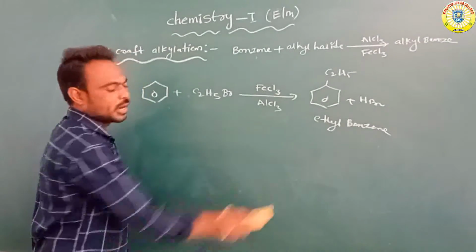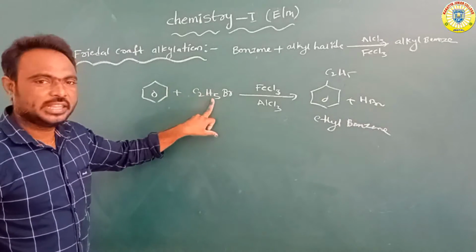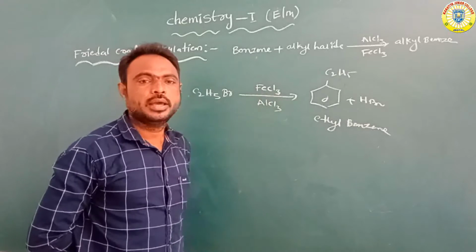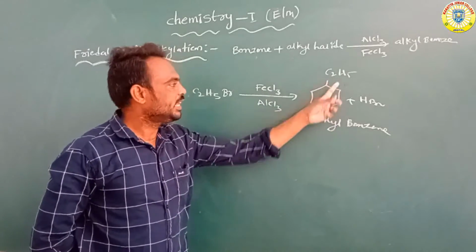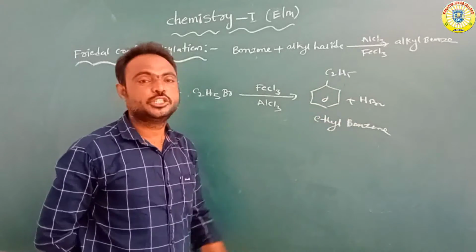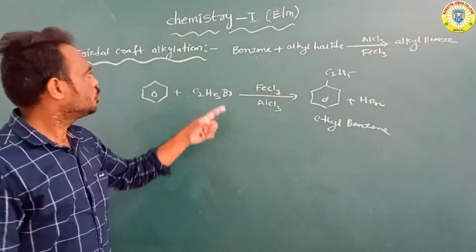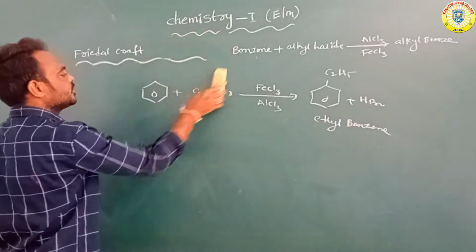Overall, when benzene reacts with ethyl bromide in the presence of ferric chloride or AlCl3, aluminum trichloride, it forms ethyl benzene and HBr. HBr means hydrogen bromide. This reaction is the Friedel-Crafts alkylation reaction.